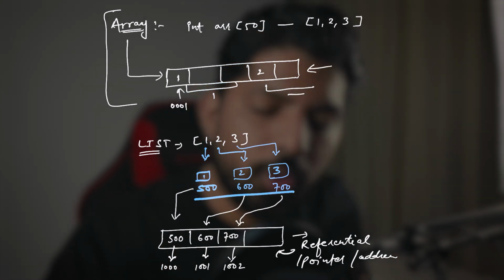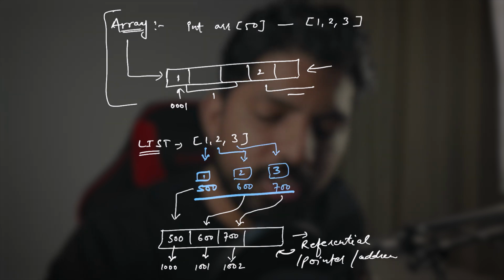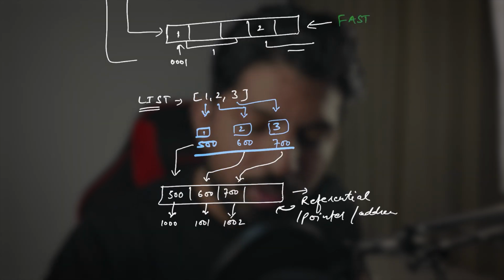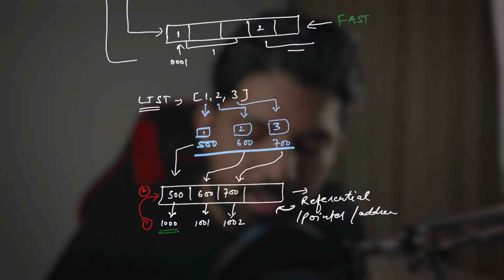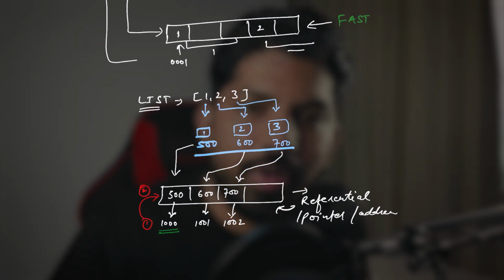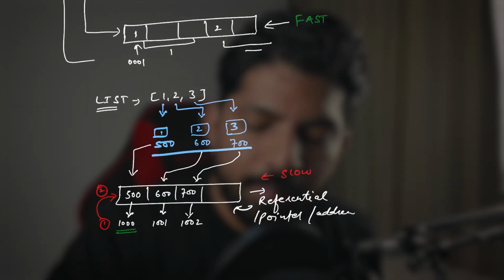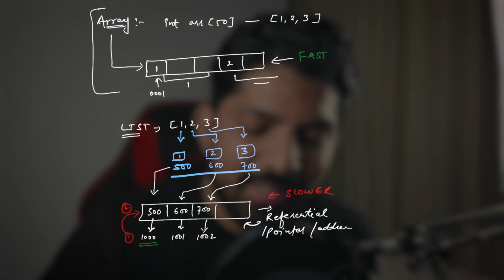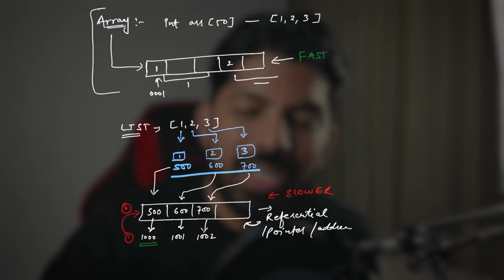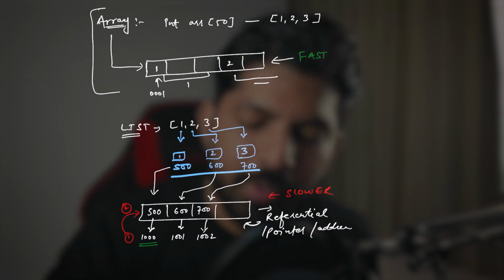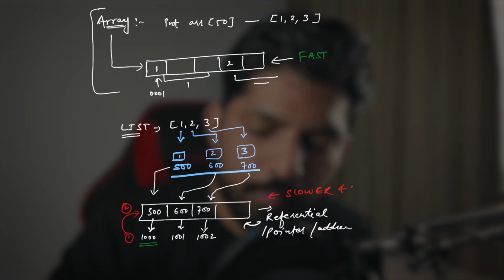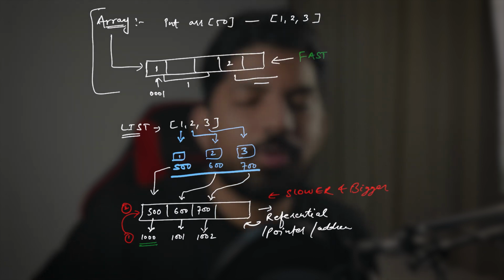Now when you compare, whenever you want to fetch values from the array, you can directly fetch the value by just giving the address. So it is definitely fast. But in lists, first you have to call this memory address, first stage, then this address will call this address, second stage, and then this address will fetch the value. So it becomes a multi-stage process, so definitely it will be slower than arrays. And the fourth point is also true here, because we are storing two values here. So definitely it will be bigger in size. It will occupy more space, and arrays will occupy less space.